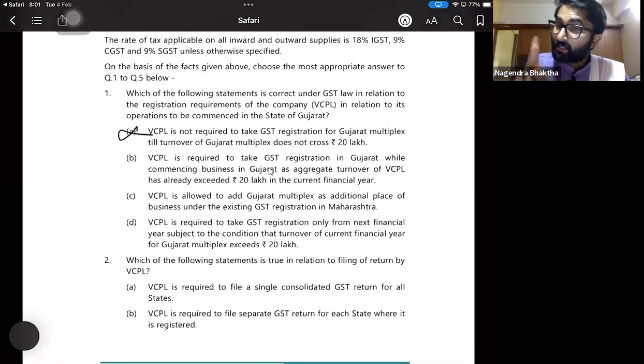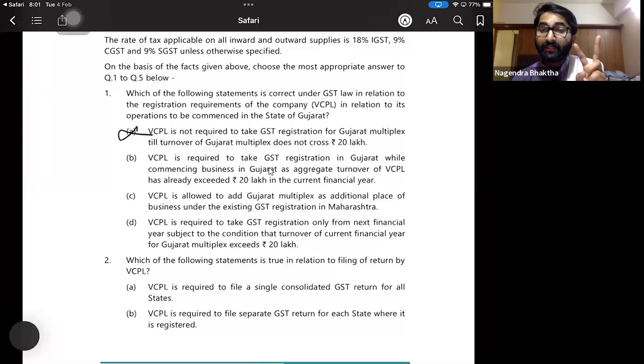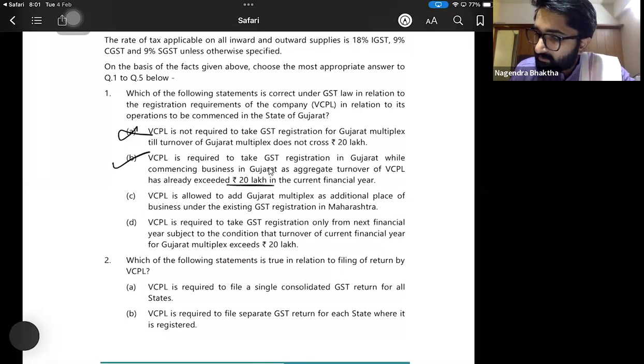Why? Because while commencing the business itself, they have to go for registration. In the preceding financial year, aggregate turnover exceeds the threshold limit of 20 lakhs. Threshold limit is 20 lakhs, and it is 175 crores. That's why they have to take the registration. So already exceeded 20 lakhs. So the right answer is B.